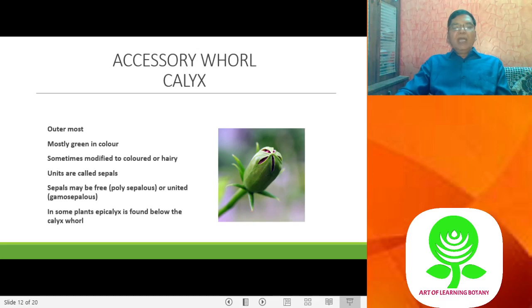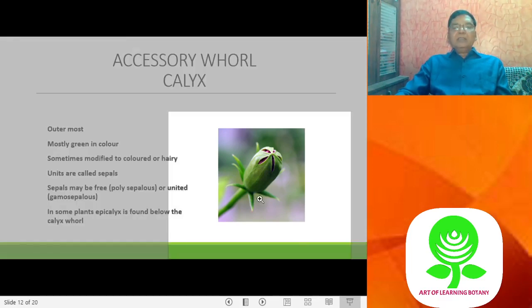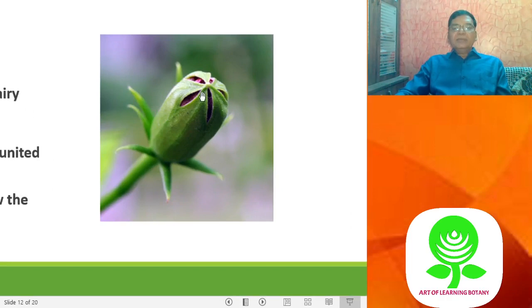Now first let us come to the accessory whorl or the calyx. The calyx is the lowermost whorl, you can say, or the first whorl, and you see, this is the calyx. Below the calyx in some flowers you'll find a sub-whorl, you can call the epicalyx. It's found in the Malvaceae family, like China rose, lady's finger. Now the calyx is covering the corolla whorl inside. The individual members of the calyx whorl are called sepals. They may be united, here they are called gamosepalous, or they may be free, called polysepalous.